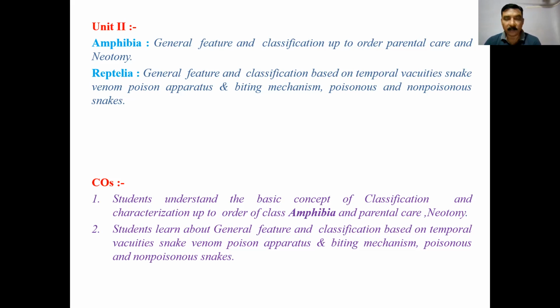Then foam nest: most frogs form foam, and inside the foam the eggs are protected. That is why it is known as foam nest. It is found in Leptodactylus frog. Mud nest: the Brazilian tree frog Hyla makes a saucer-shaped mud nest, and inside that the tadpoles develop.